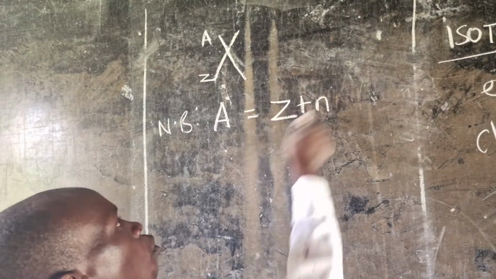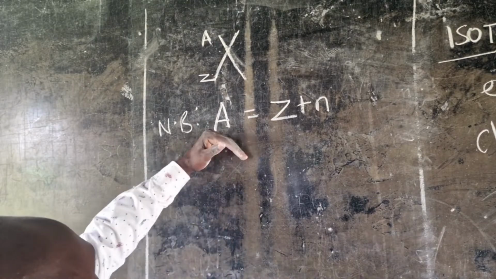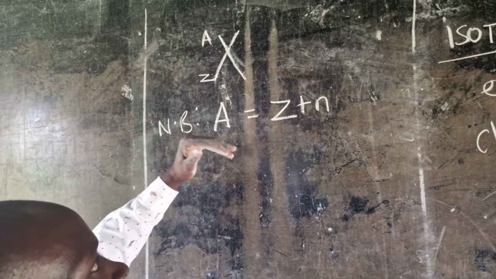Remember, these two are the constituents of the nucleus. So when we sum them up, we get what we call the atomic mass.